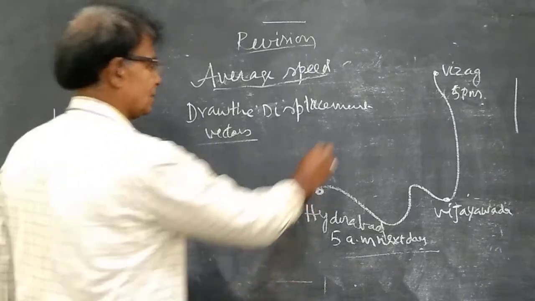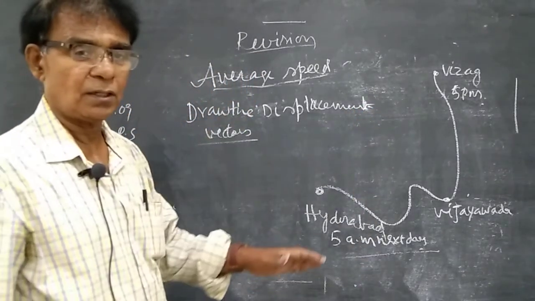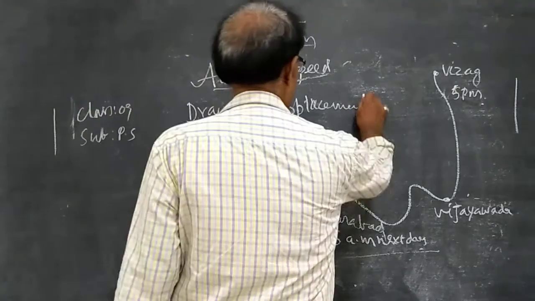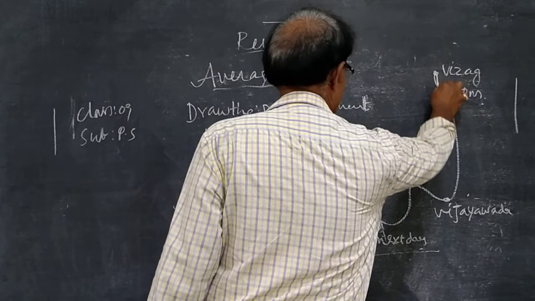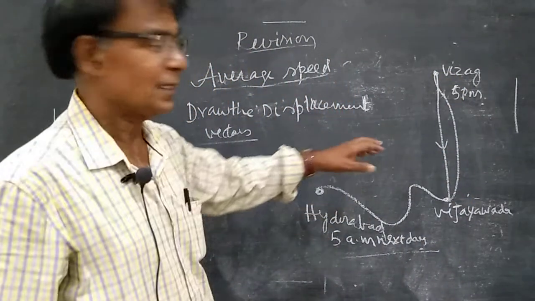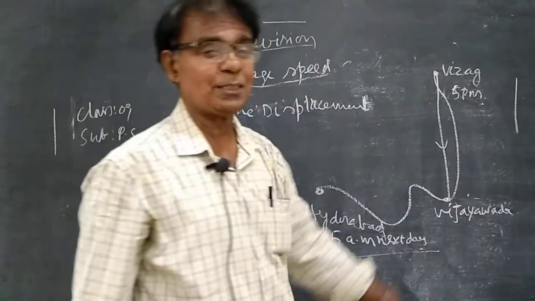Displacement vectors. This is a question given in the textbook and we have to draw. So in the diagram, it asks us to draw displacement vectors. First we take the journey and break it up to Vijayawada. This is one displacement vector. The curve gives the distance and the line gives the displacement.